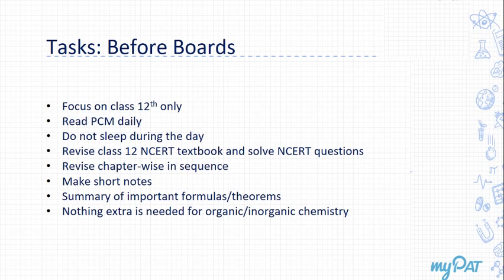I normally get surprised when people score 95% or 90% in boards, and sometimes score so less in JEE Mains. I don't understand why this happens. Maybe people make silly mistakes because the syllabus is exactly the same. The same things you have written in your board paper are being asked in objective format. Maybe we make silly mistakes in JEE Mains.